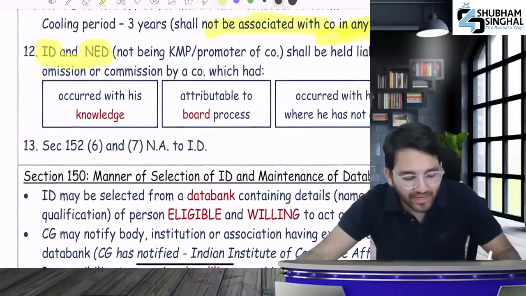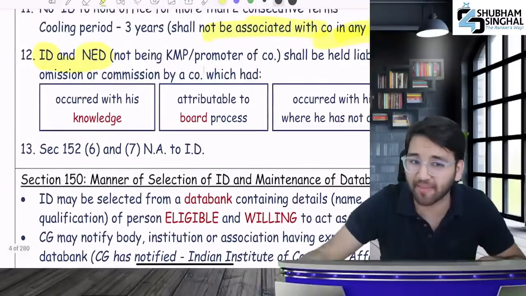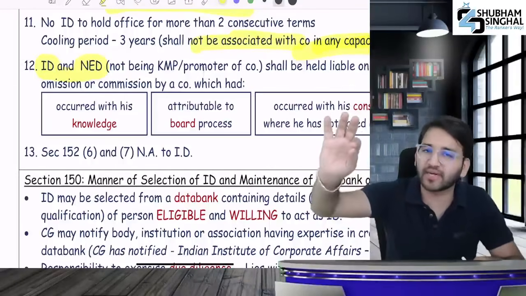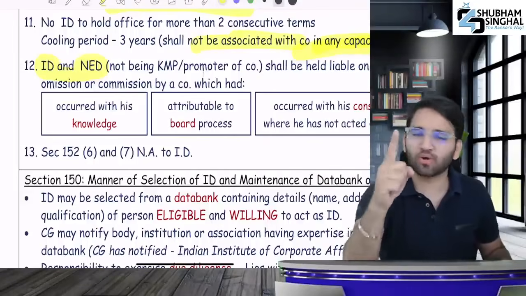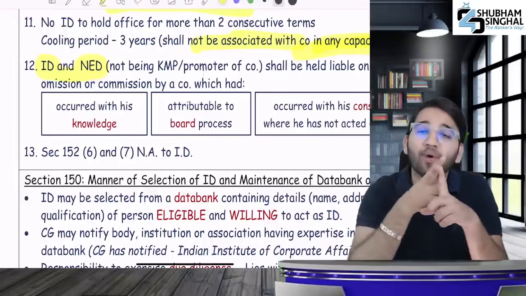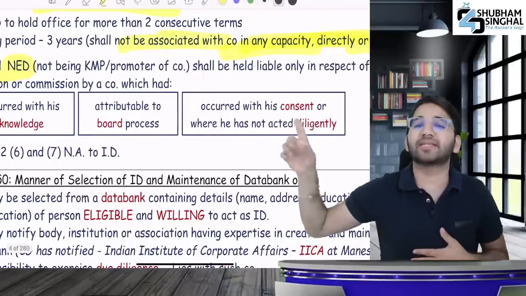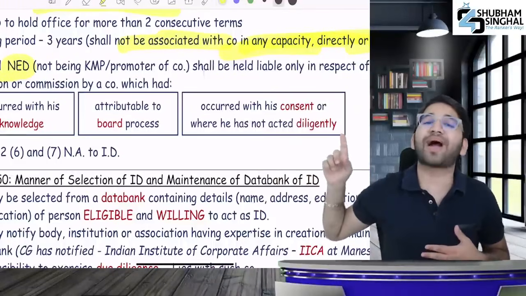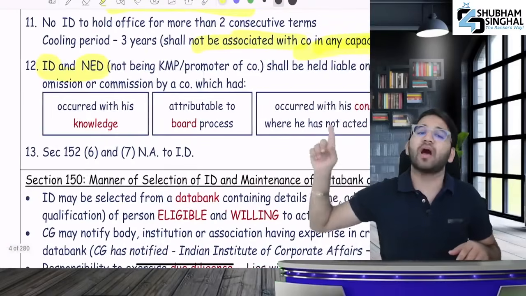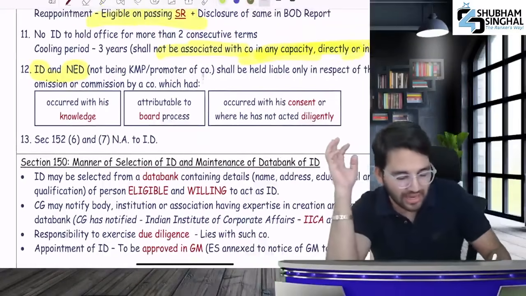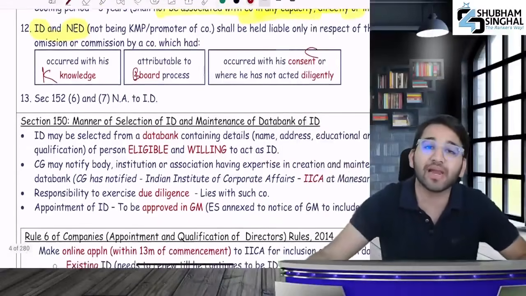After that, what did I say about independent director and non-executive director? Listen carefully. Independent directors and non-executive directors are not always liable. They are only liable in 3 cases. The first, something happened with their knowledge. The second, the fault was attributable to the board process. And third, something which has occurred with their consent or connivance and for which they failed to act diligently. Either they gave their consent or they did not do their work properly. Whatever happened because of that, they will be liable. Liable for 3 things: KBC, K knowledge, B board process, and C consent. They will not be liable for anything else.